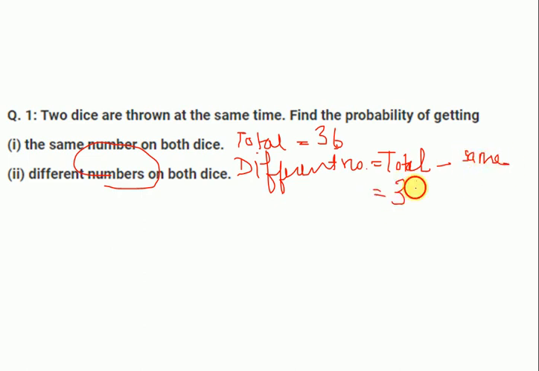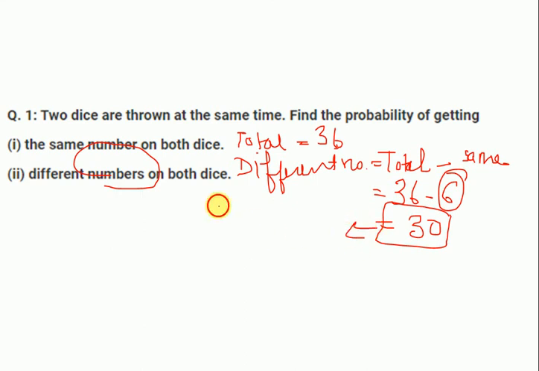Now total is 36 and how many were the same number on both sides? That was 6, right? Because we want different numbers, we will subtract the same number, so I will get 30. So 30 will be different numbers on both dice. So these are our favorable outcomes, right?